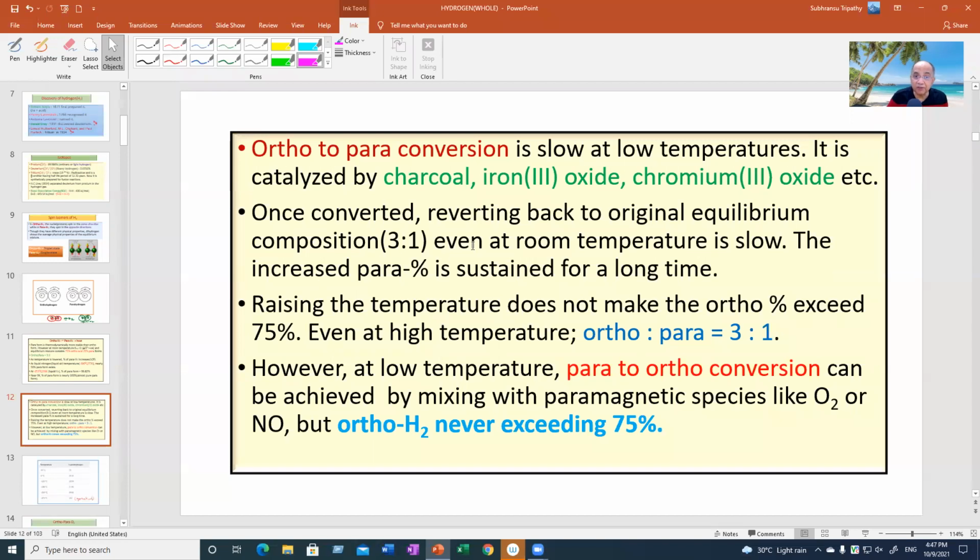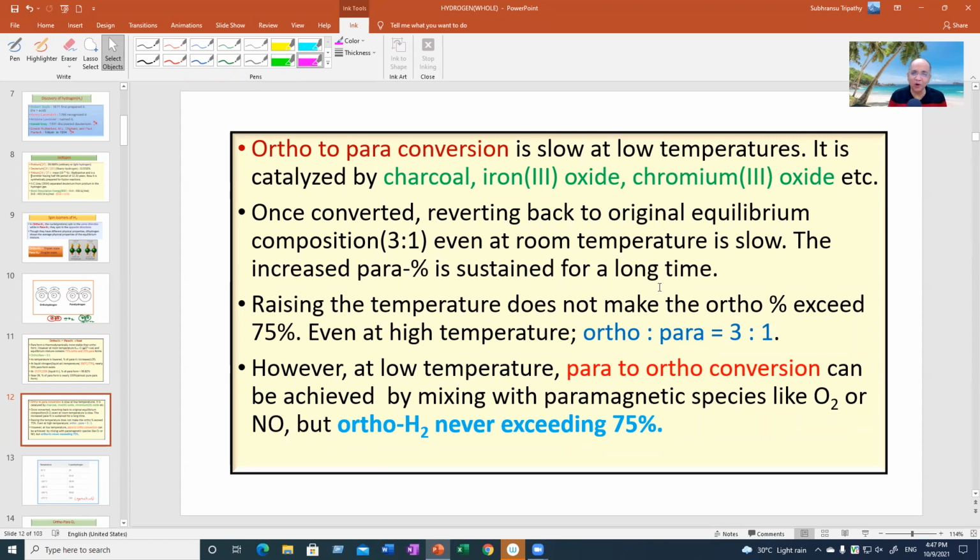Once converted, reverting back to the original equilibrium mixture, even at room temperature, is slow. It takes time. The increased percentage of para is sustained for a very long time. After maybe 1 day, 2 days, 75-25 equilibrium mixture will be re-established.